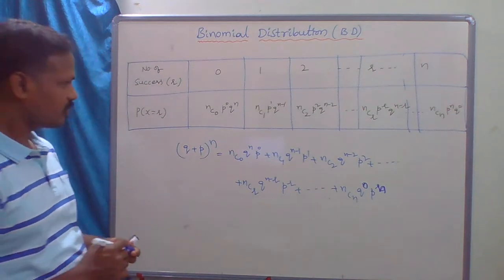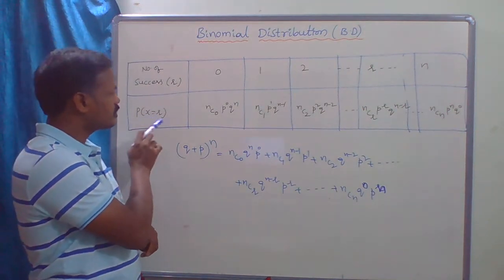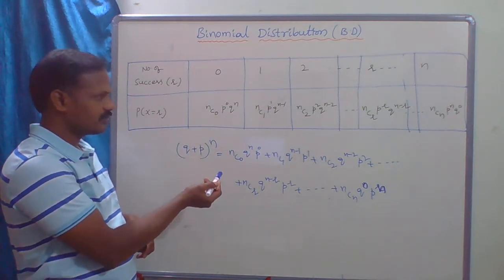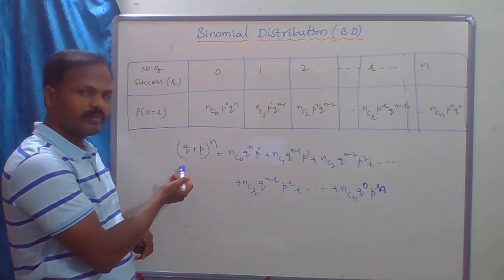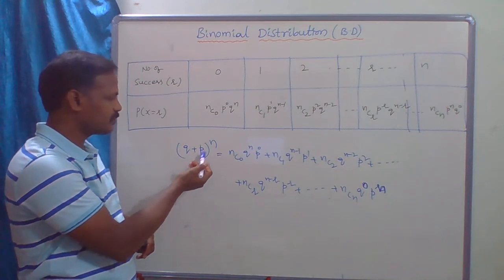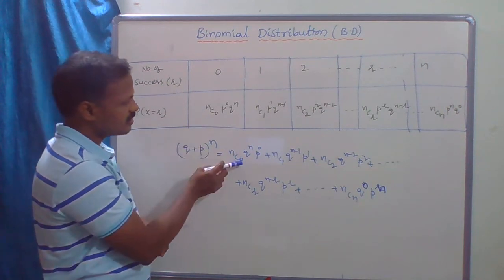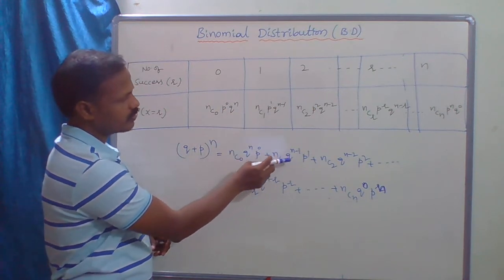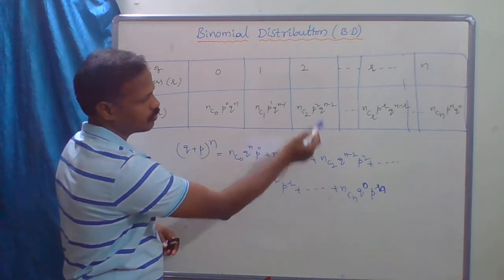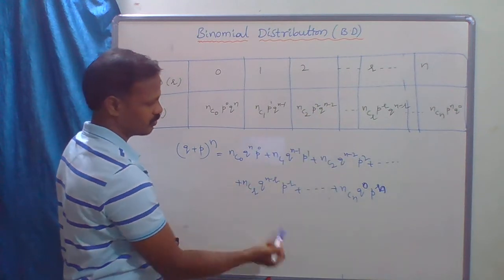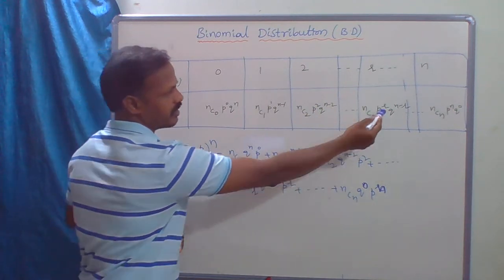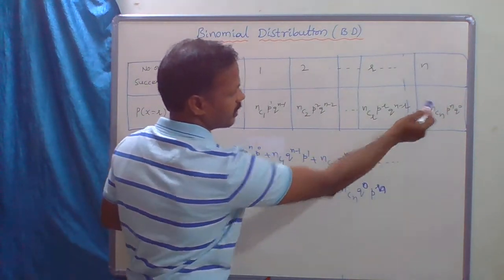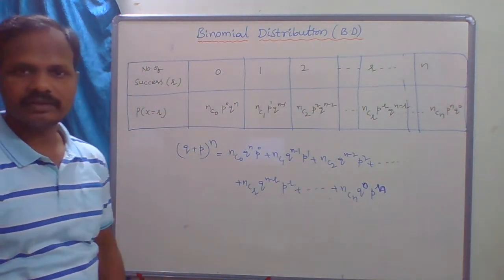So the terms in the binomial distribution are nothing but the expansion of Q plus P whole power n: NC0 P power 0 Q power n, NC1 P power 1 Q power n minus 1, NC2 P square Q power n minus 2, NCR Q power n minus r P power r, NCN Q power 0 P power n. Clear? Okay.